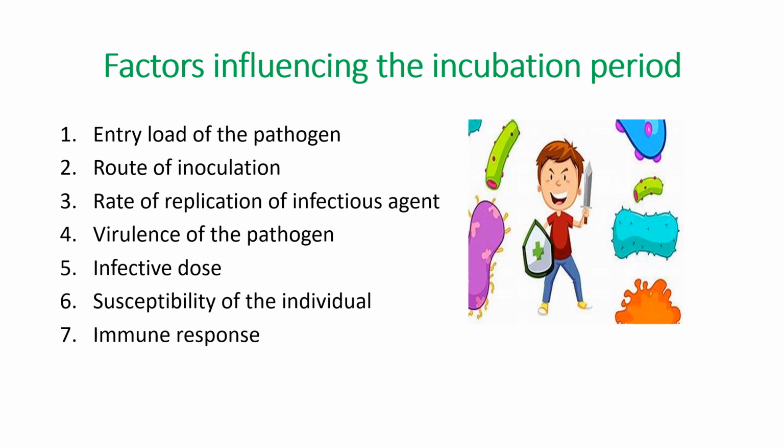Sixth is susceptibility of the individual, that is how likely an individual is to get the disease. As you might have already observed, all people, your friends or you or everyone in the community, have a different likelihood of contracting a disease from the community. Seventh, but very important, is the immune response of the human body, that is, how strong or robust the immune response of the host is.